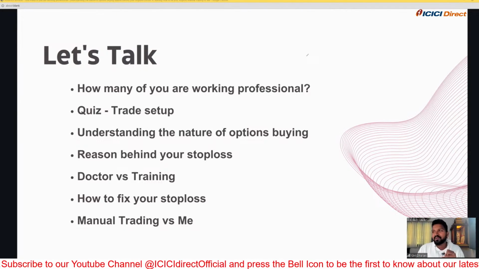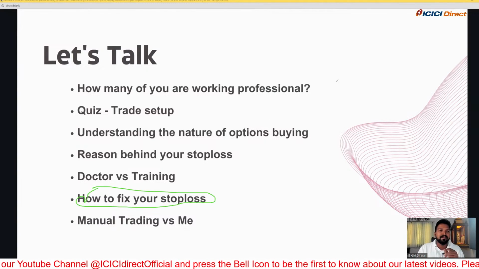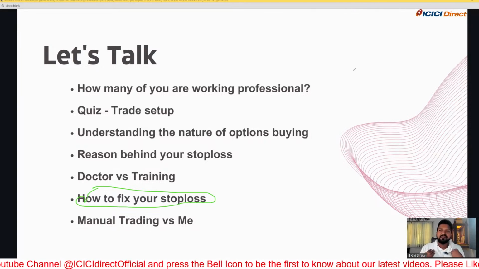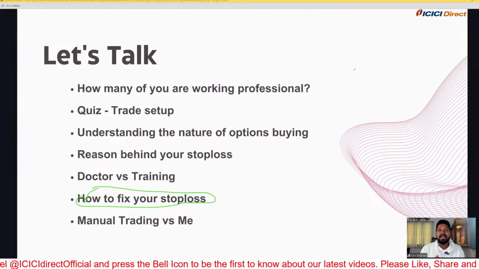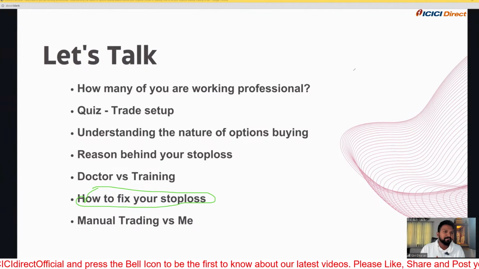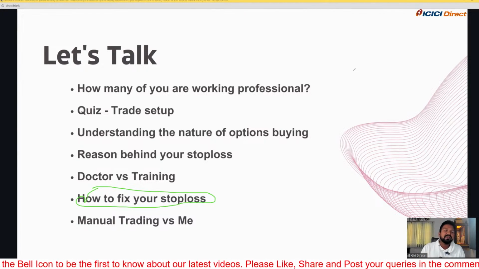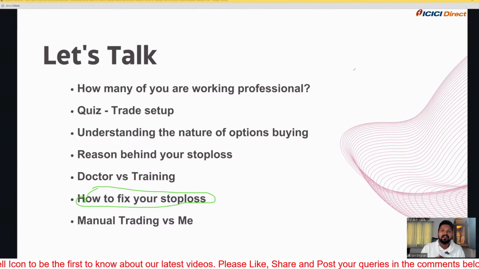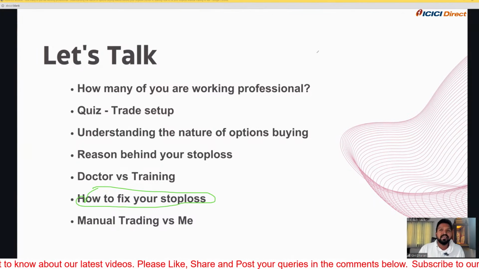The second most important thing is how to fix your stop loss, and I'm going to address both things right now. See, if I lose a lakh rupees in the market, it will not have any impact on my day-to-day life. For a few people it will be 1,000 rupees, for a few people 10,000 rupees. If you lose 10,000 rupees in the market, you will not regret. And for a few people, even if they lose 200 rupees, they will feel very bad for the day. So in this case, you know what happens?